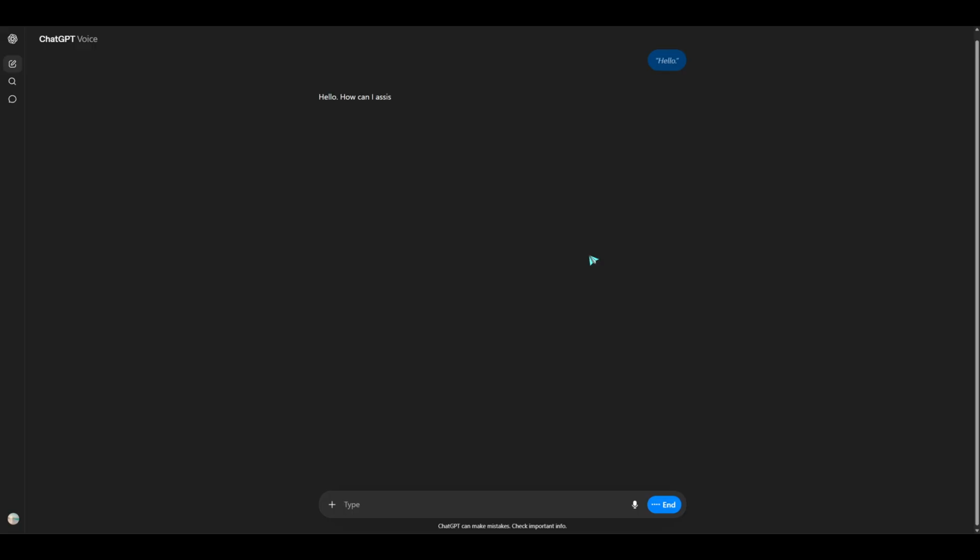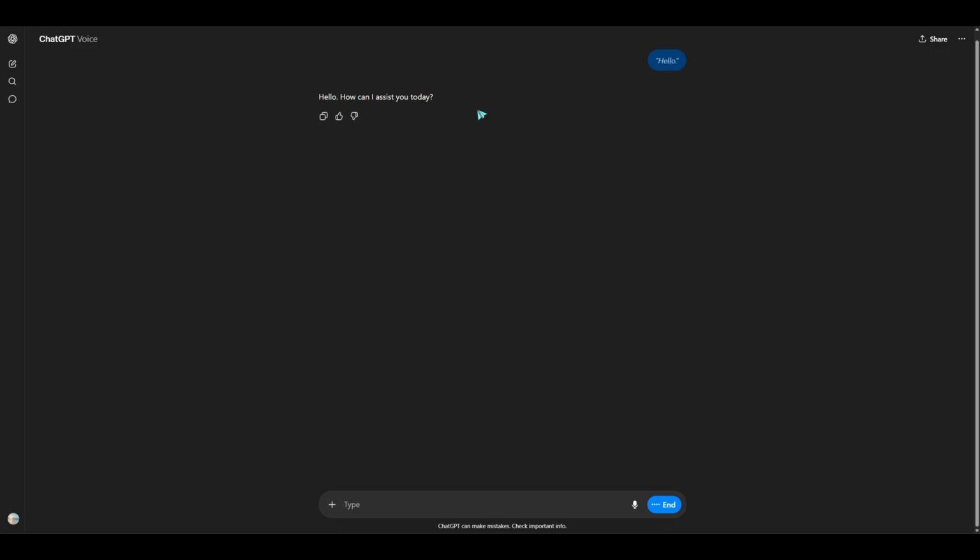Once voice is active, ChatGPT will respond to you with a voice instead of simply showing text on the screen. Think of it like a back and forth chat where you say something, it speaks back, and the flow continues naturally. You can ask questions, request explanations, or give instructions just as you would in a normal conversation.